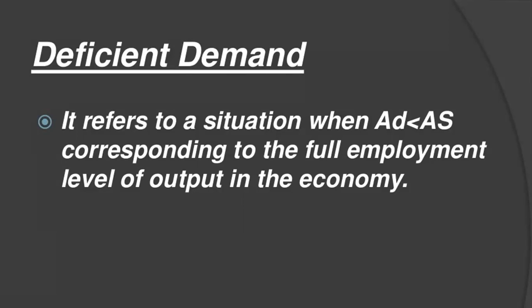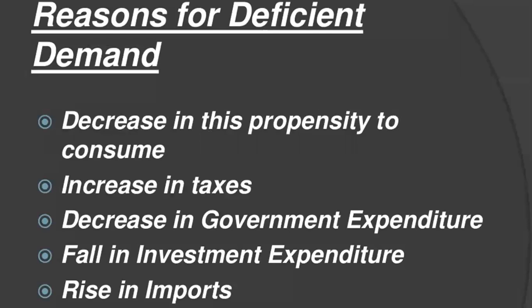And deflationary gap is the gap by which actual aggregate demand falls short of aggregate demand required to establish full employment equilibrium. It may be noted that during deficit demand, equilibrium is determined at a level less than full employment equilibrium. It leads to an underdevelopment equilibrium. In this situation, there exists involuntary unemployment.